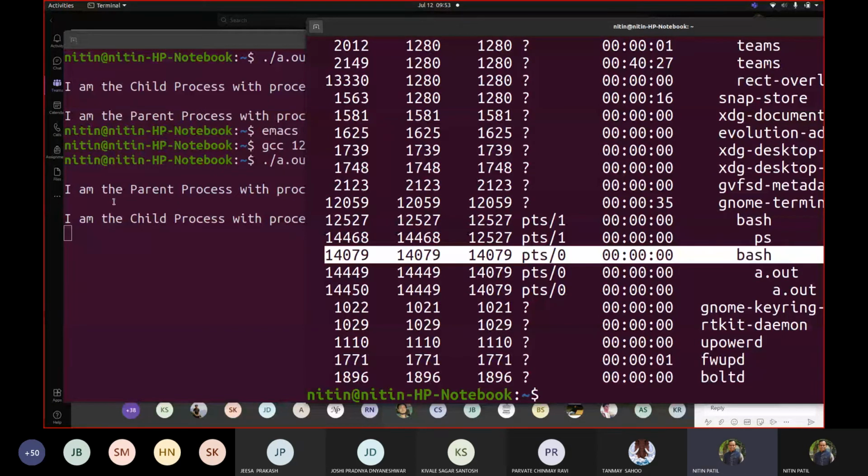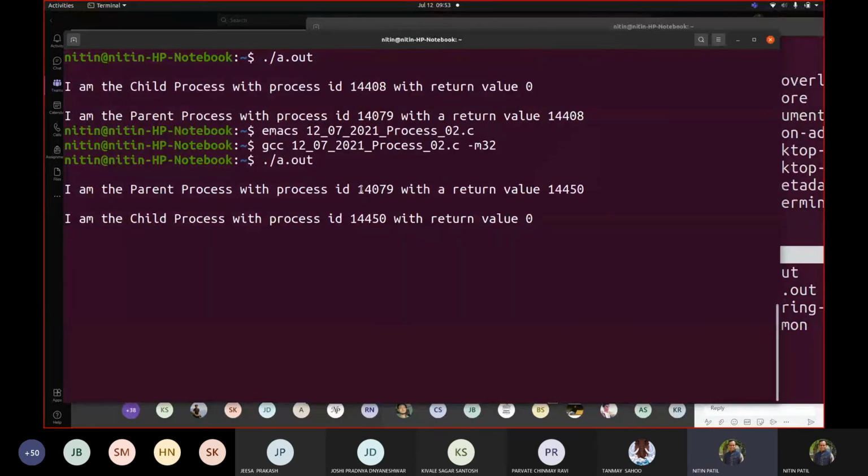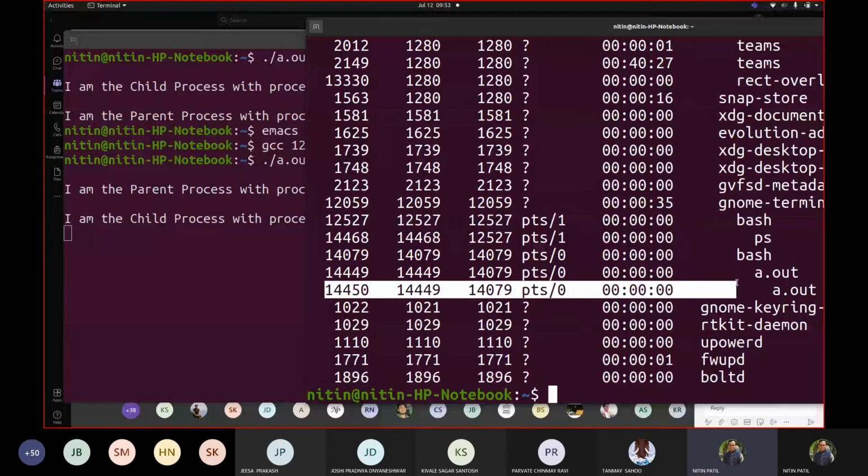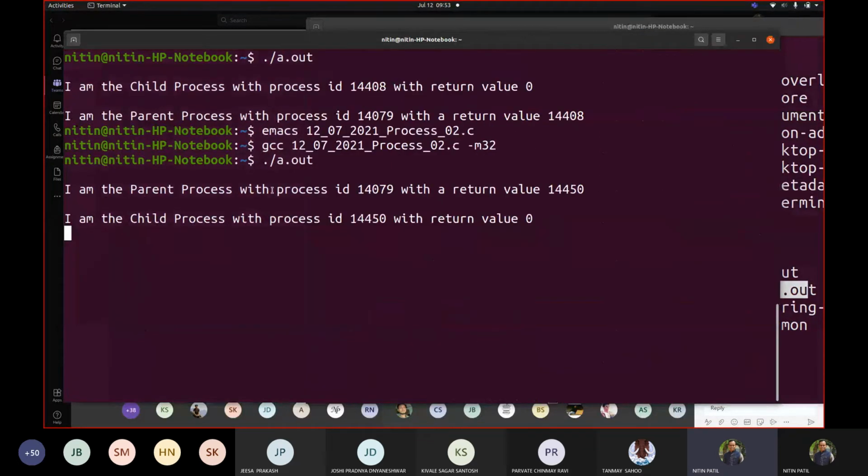Correct. So see, I'm a parent process, and now it executed because I wrote getppid there. So its parent ID was printed, and with a return value, that means this is its child. So if I see here, this is the child number, correct? 14450. You can see that I am the parent process with process ID 14079, but it is not actually the process ID, because we wrote getppid there.